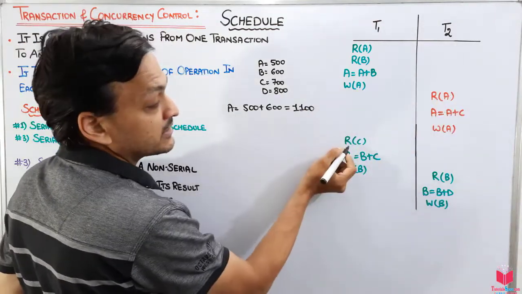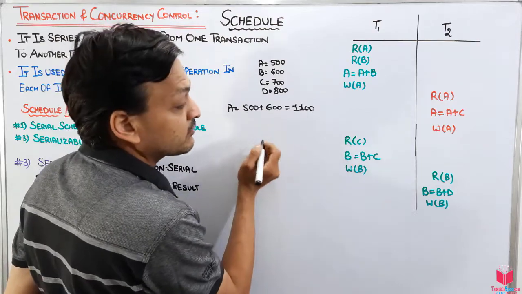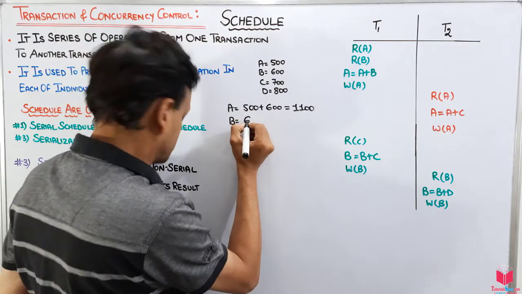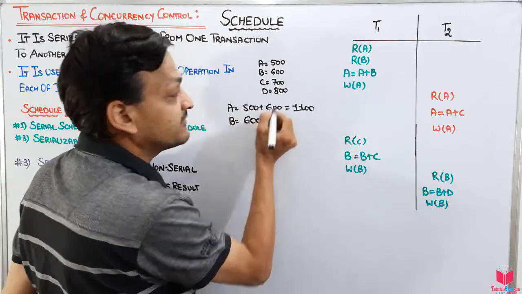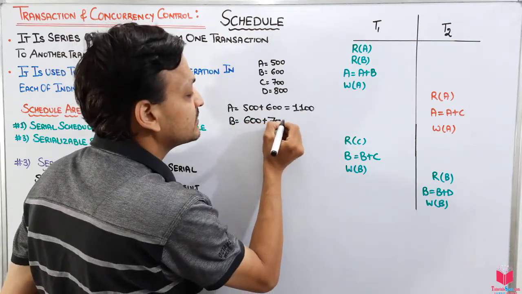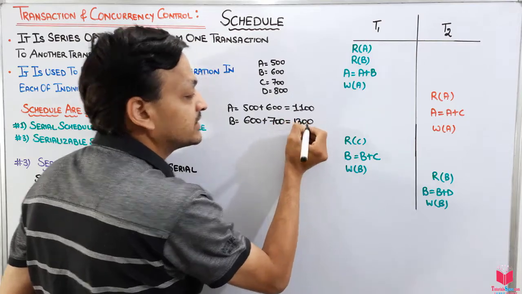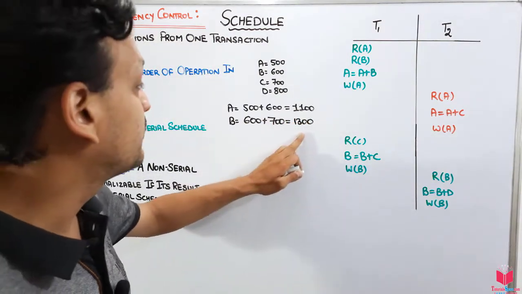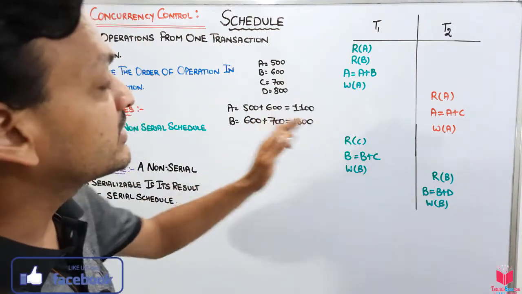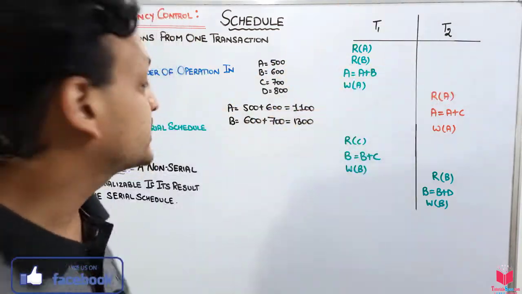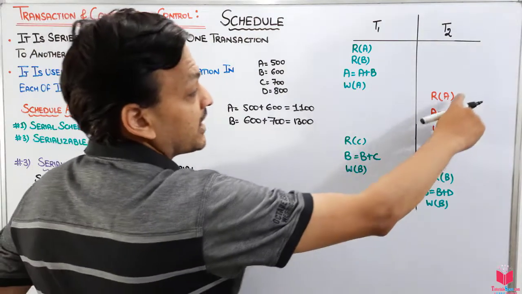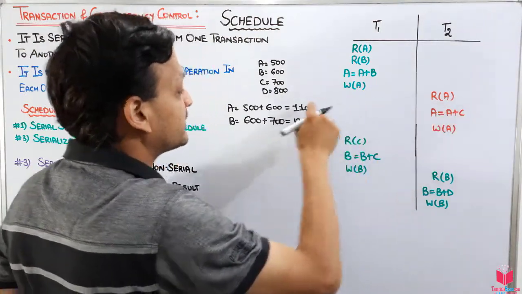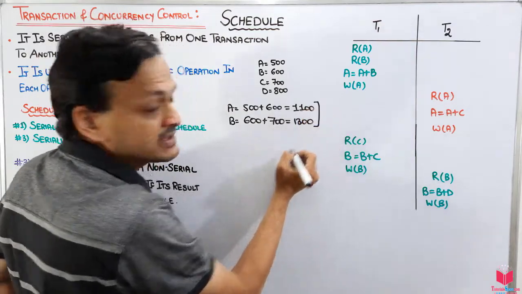Now it reads the value of C, and we add the value of B with C. B's value is 600 and C's value is 700, which gives you 1300. Now I write the value of B here. The value of B is this one. After that I will run transaction T2, which reads the value of A. It is already written here, so this is the updated value.